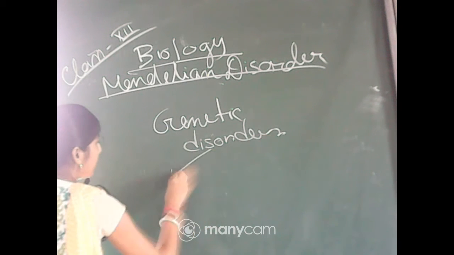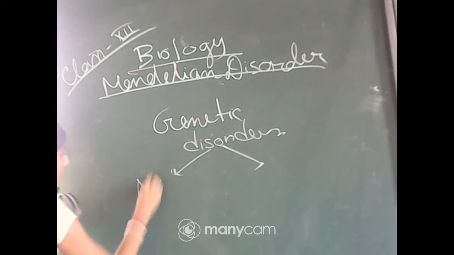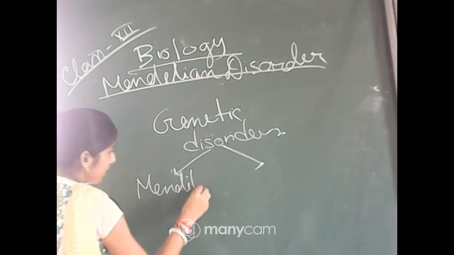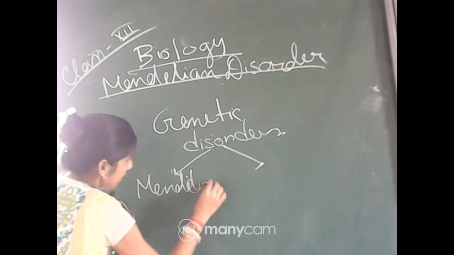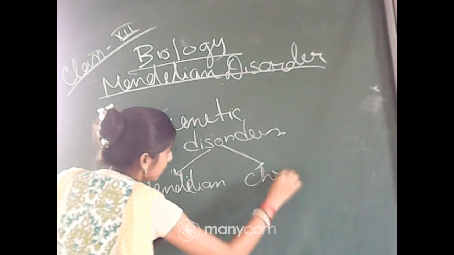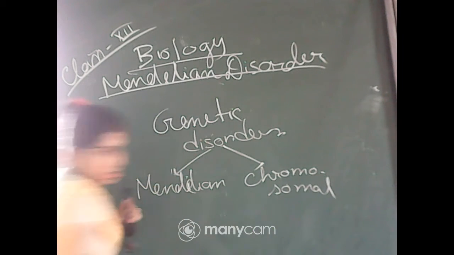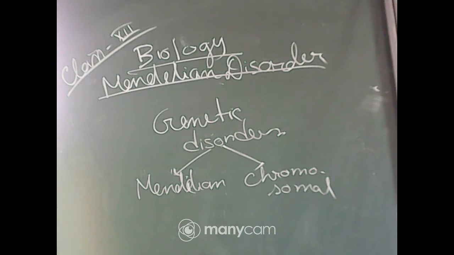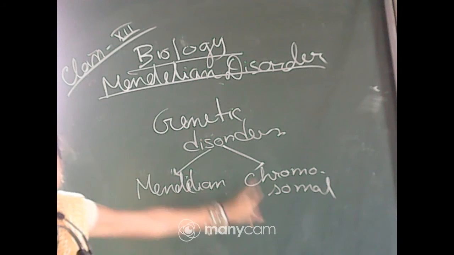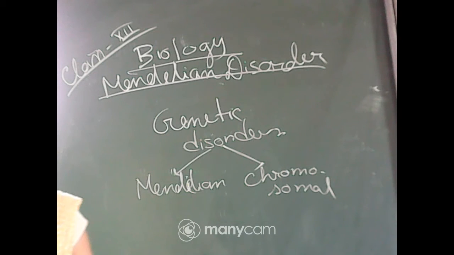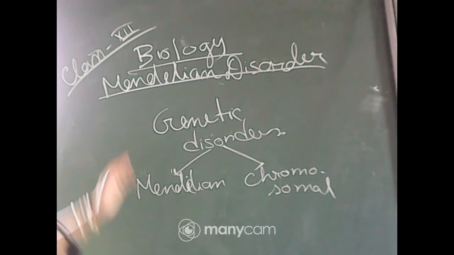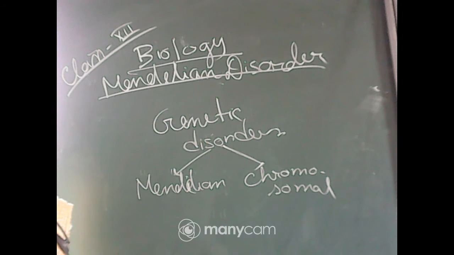these genetic disorders can be differentiated into two: one, Mendelian disorder, and another, chromosomal disorder. So genetic disorders may be of two types, Mendelian disorder and chromosomal disorder. Today I will discuss first the Mendelian disorder.